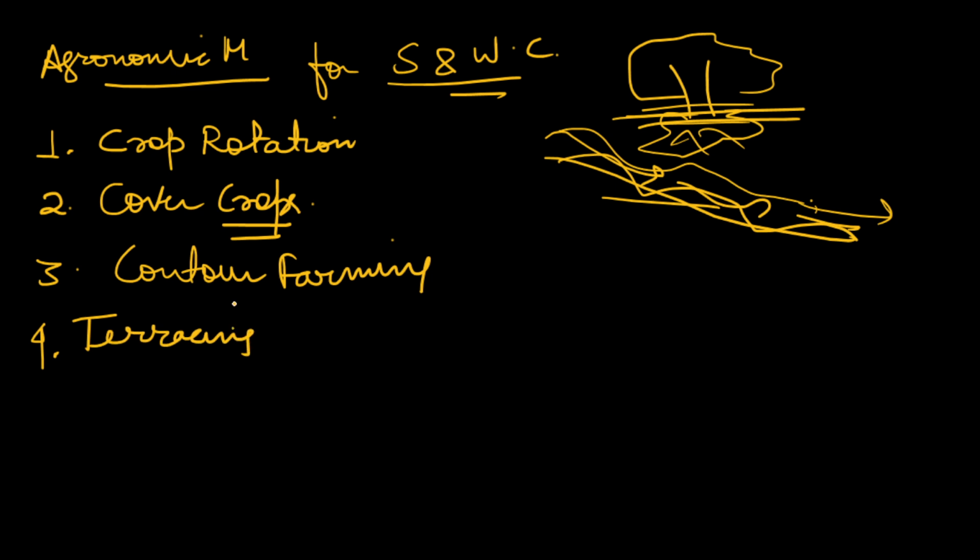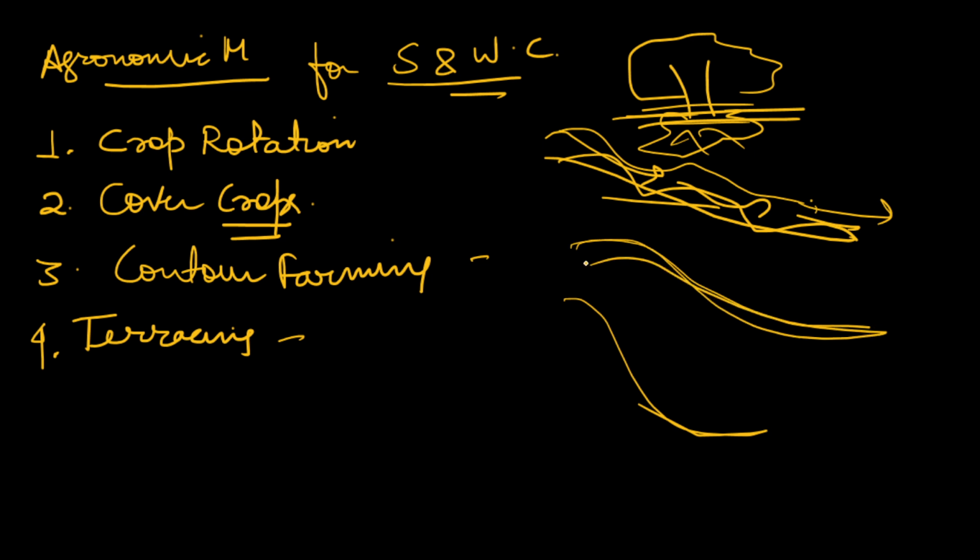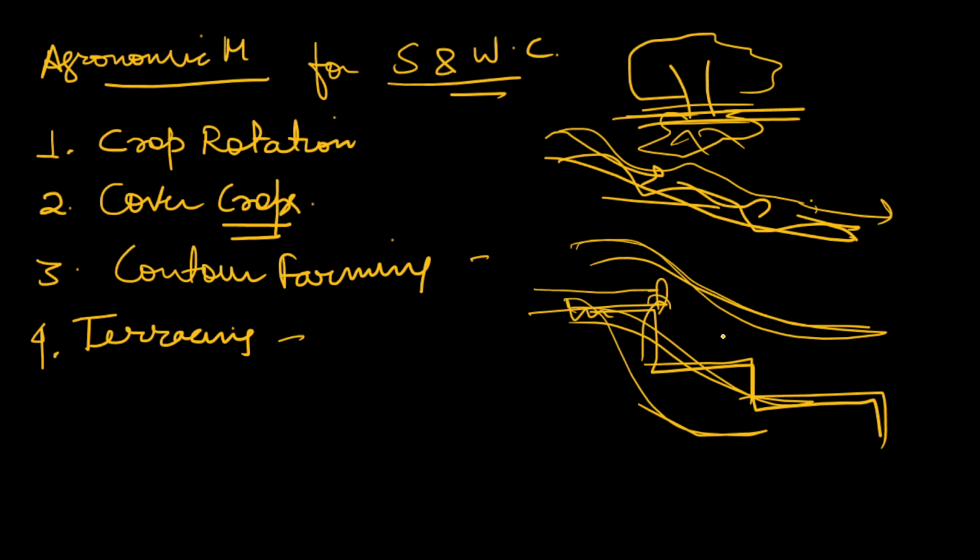One thing you should know that what is the difference between contour farming and terracing. The major difference is that contour farming is done in gentle slopes and that in terracing the slopes are more steep as compared to contour farming. Okay, तो ये आपको ध्यान रखना है, जो contour farming हम लोग gentle slopes में करते हैं और terracing is a more steep slope as compared to contour farming. तो इसमें क्या करते हैं हम वैसे से terrace में रूप में अपने fields को कर देते हैं, we make our fields such as terrace and we do farming here, and it also helps to reduce the intensity of water flowing, which helps in conservation of both water and soil.